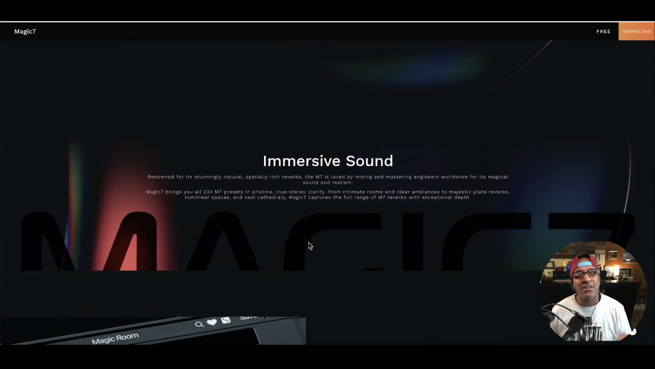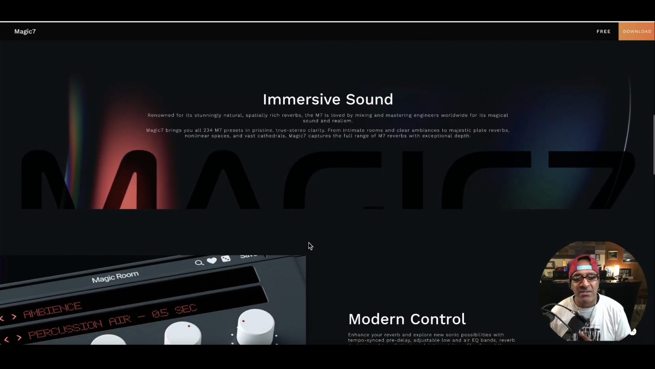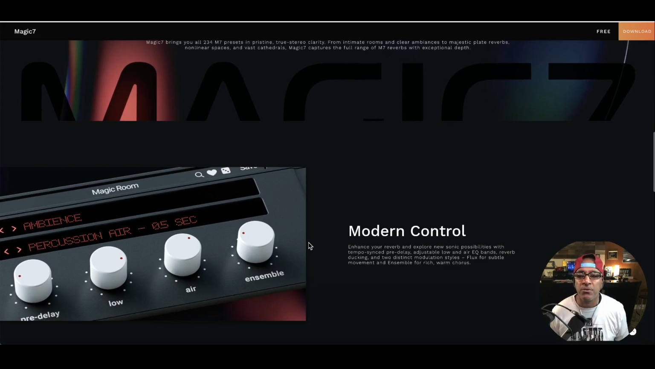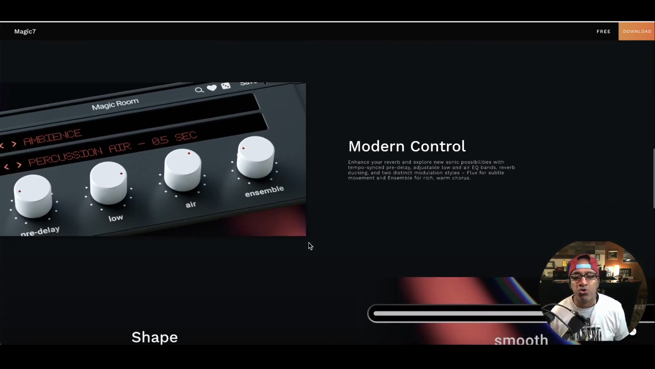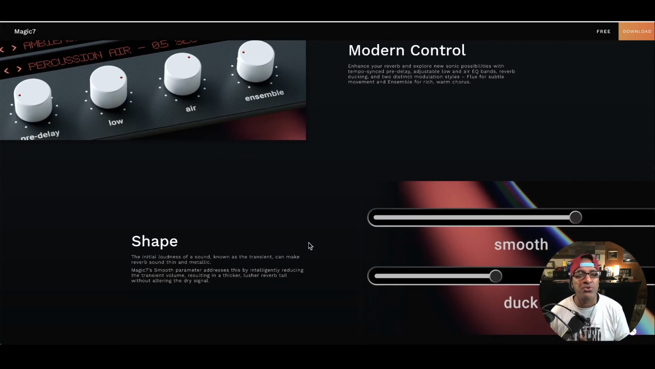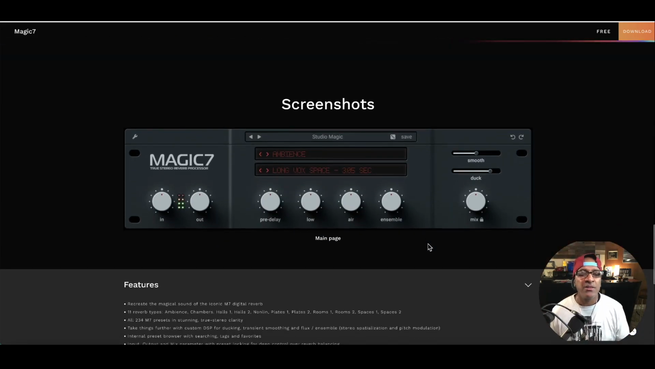If you love to mix, this is going to be something that you might want to use. Non-linear space, vast cathedrals. It captures the full range of the M7 reverbs with exceptional depth, modern control, and enhanced reverb sonic possibilities: tempo sync pre-delay, shape, smooth ducker. Look at the screenshot, the screenshot is amazing. So let's take a listen to the Magic 7.